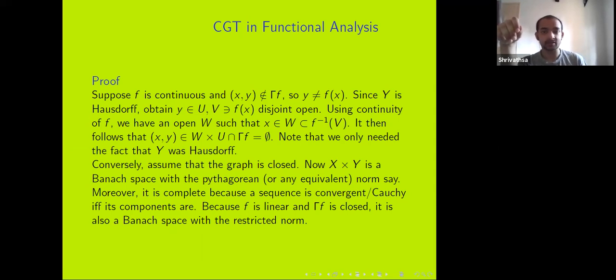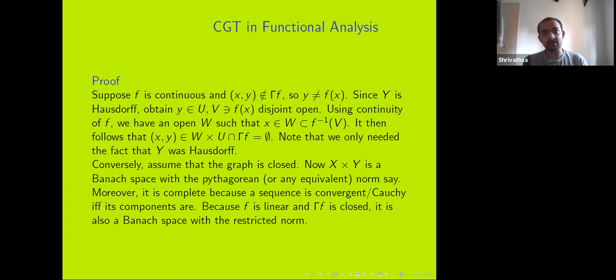Now in the other direction, assume that the graph is a closed subset. We have metrics on X and Y, and we can use these metrics to define another metric on X cross Y. For example, you could just take the square root of the sum of squares. In this metric, the topology is nice, and we can talk of sequences and their limits.